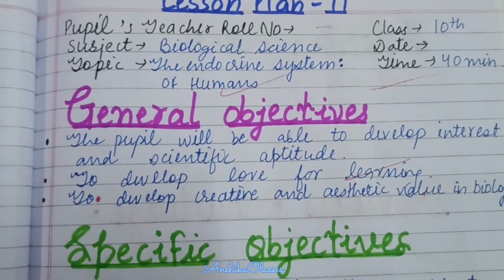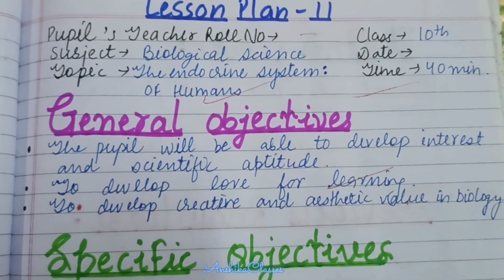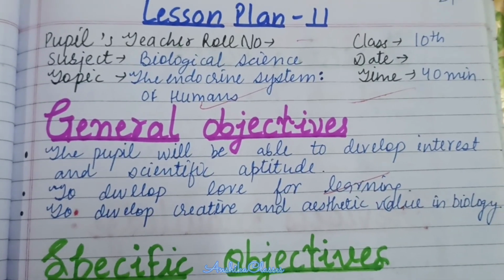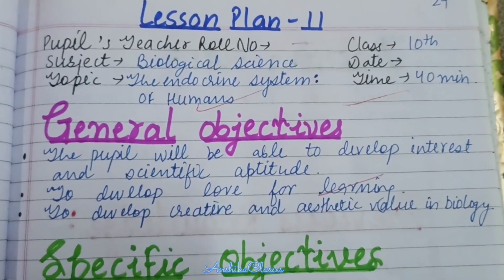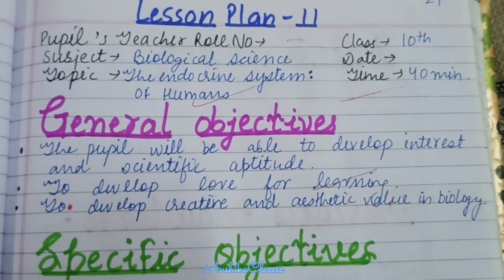Hello everyone, let us begin with our next lesson plan. Similarly, we have to write our preliminary information such as your pupil teacher roll number, subject, topic, class, date, time. The topic for today is endocrine system of humans.